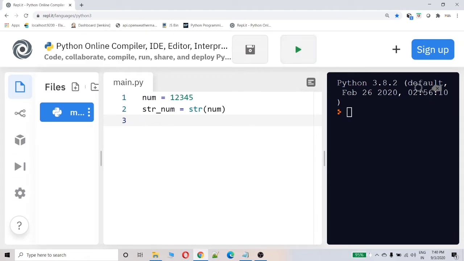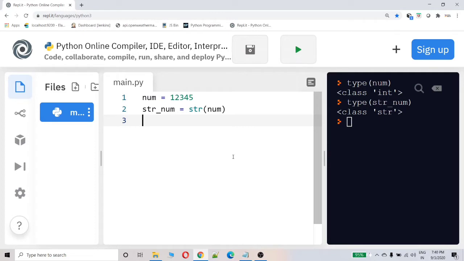To check the type, how you can check the type is simple. You can use the type of str of the number. You can see now it is converted to the string.